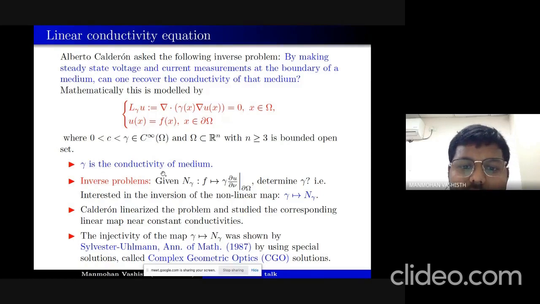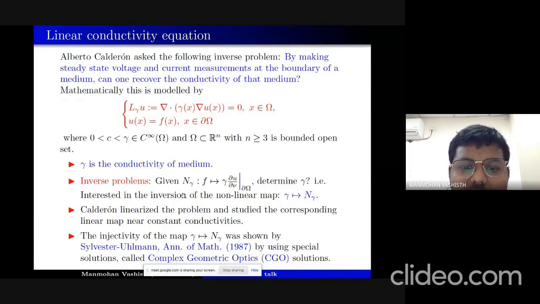And what Calderón asked is, suppose you are given this Λ_gamma, which is the map which maps the voltage to the current. Can one determine the conductivity gamma? So this is the problem which Calderón asked.